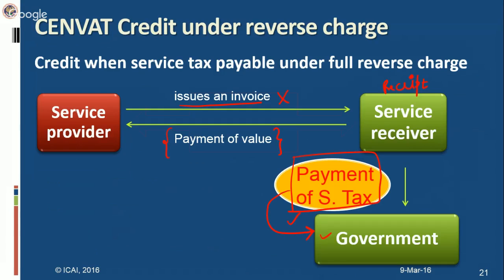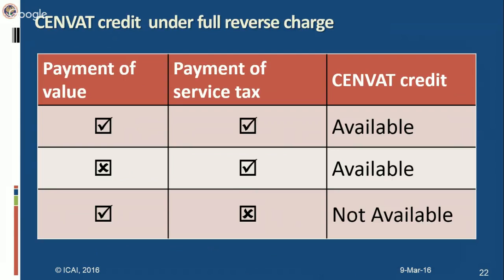This is the difference. So quantum is same in both the cases, but what is different is the timing of taking the CENVAT credit. Now, actually what difference has now come in this case is under reverse charge provisions. Earlier under partial reverse charge and under full reverse charge, the timing of taking the CENVAT credit was different. But now this has been aligned.